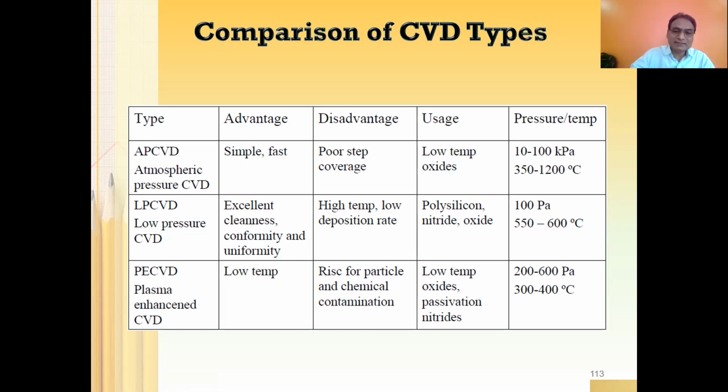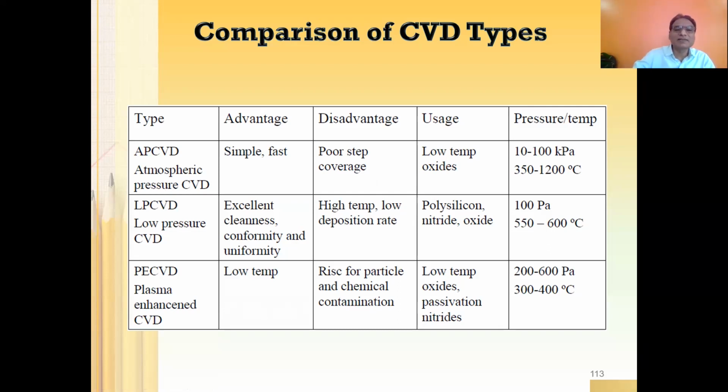As far as disadvantages are concerned, APCVD has poor step coverage. LPCVD has the disadvantage of high temperature and low deposition rate: it has a very high temperature, and the deposition rate is going to be lower. Whereas PECVD has the risk of particle and chemical contamination. I mean, in PECVD, a larger amount of contaminant can be added.